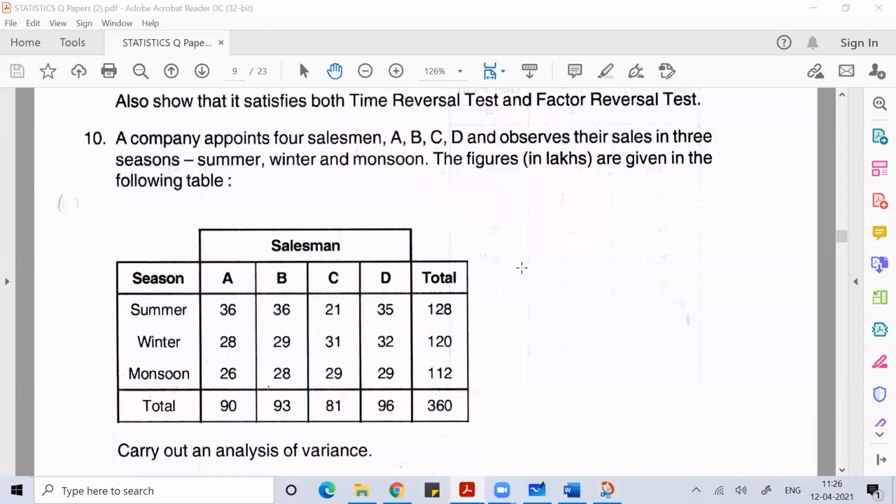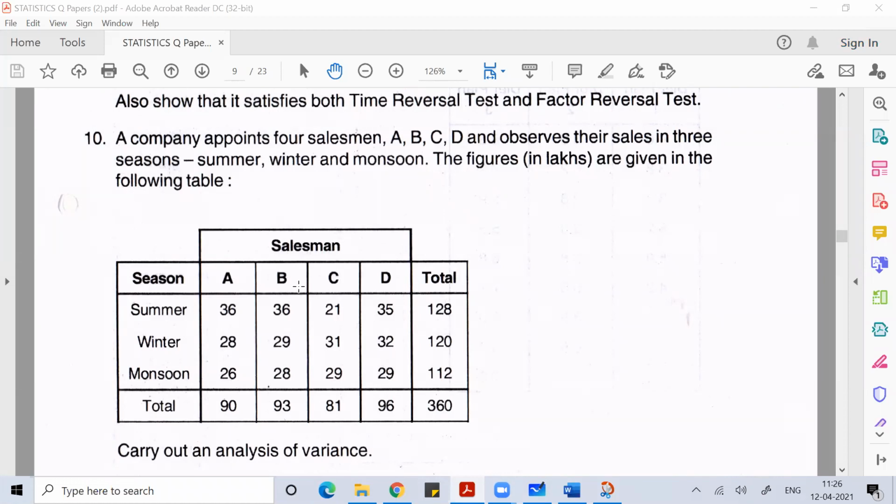So when we talk about ANOVA, we have one-way classification and we have two-way classification. In the last class, we discussed one-way classification, and in today's class, we will discuss two-way classification on ANOVA. As you can see in this problem, four salesmen are given to you, and three seasons are given.